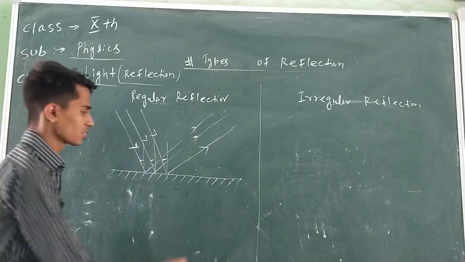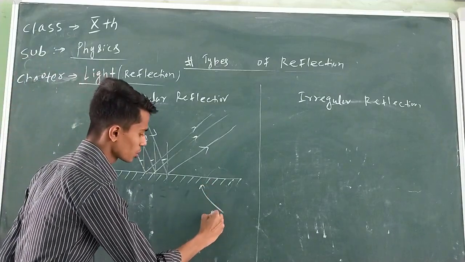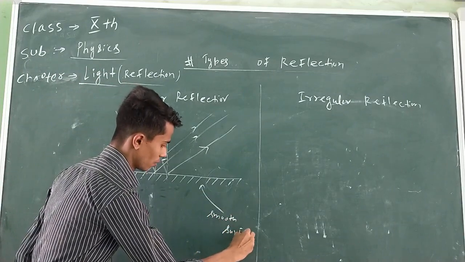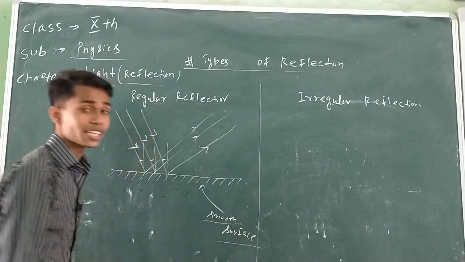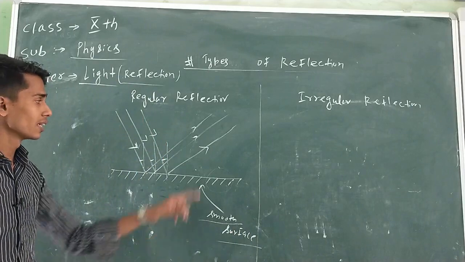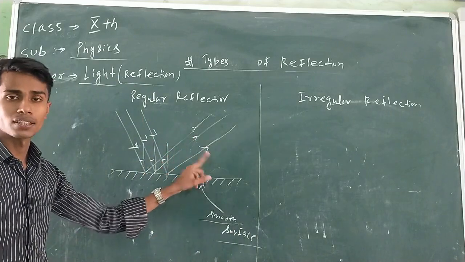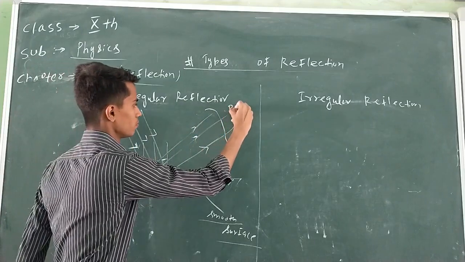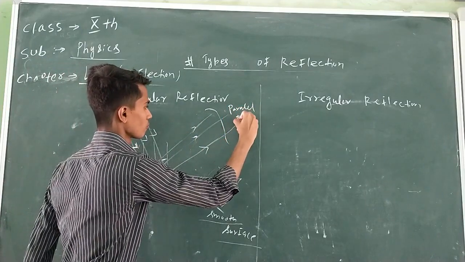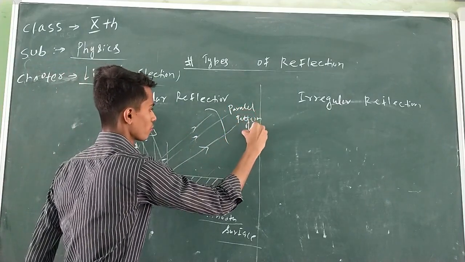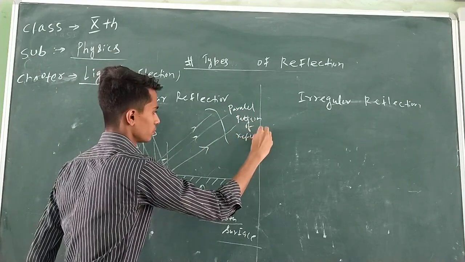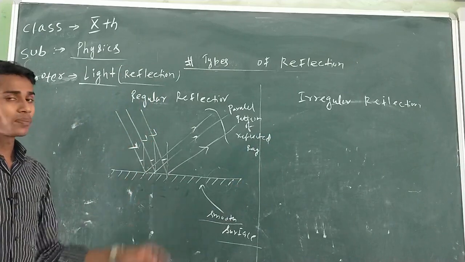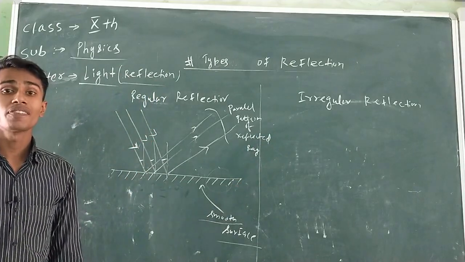Reflection from a smooth surface is called regular reflection. And the most important point for regular reflection is, whenever reflection is taking place from a smooth surface, the reflected rays of light are also parallel. Yes or not? Incident rays parallel, that parallel pattern of reflected. Okay. What is the meaning of regular reflection?